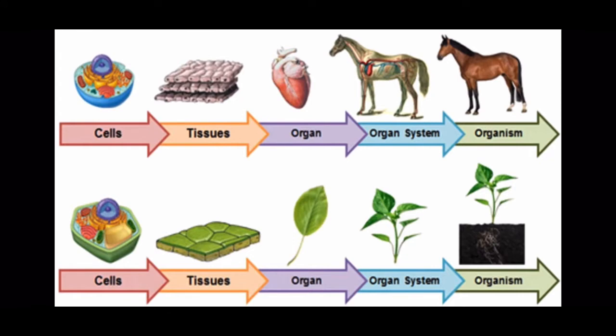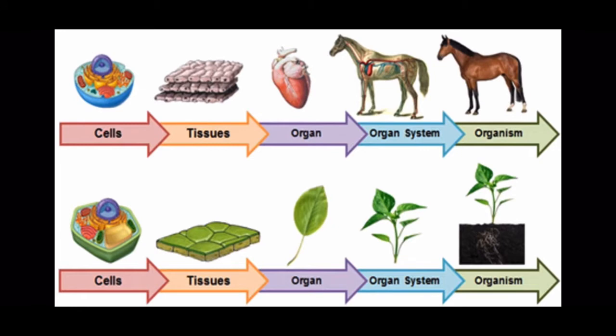The respiratory system does only respiration. The circulatory system helps in circulation. The excretory system helps in excretion. So a specific function is given to a specific organ system, and it will do only that one function.